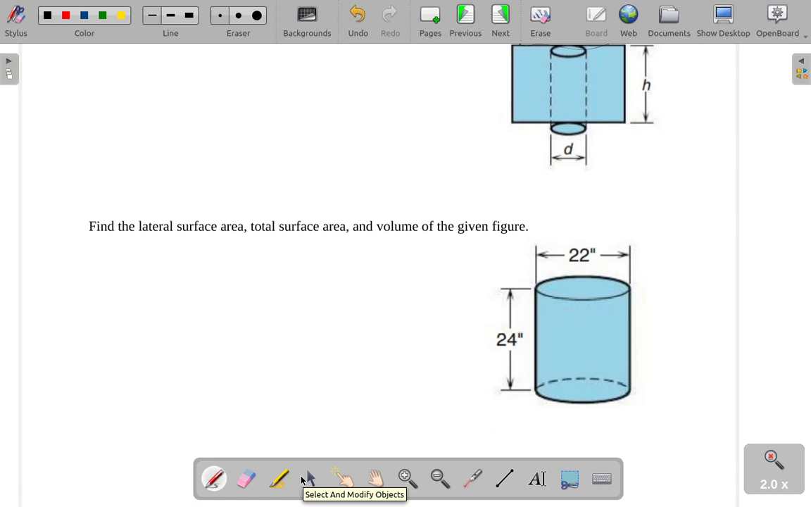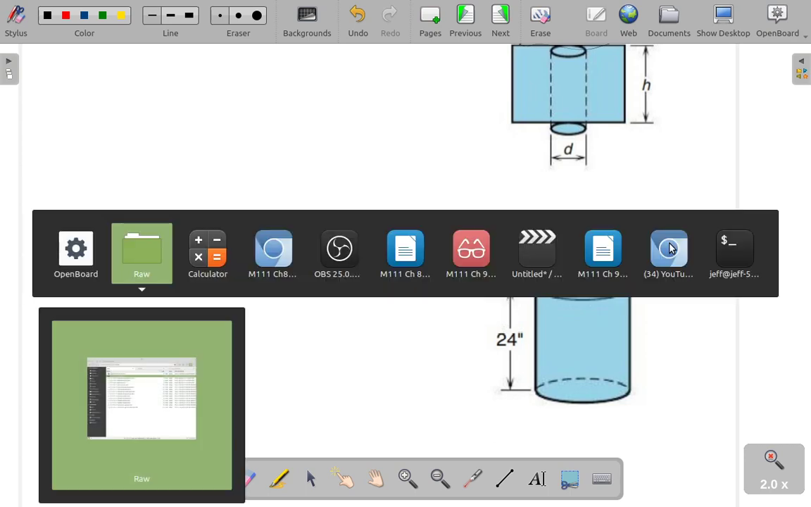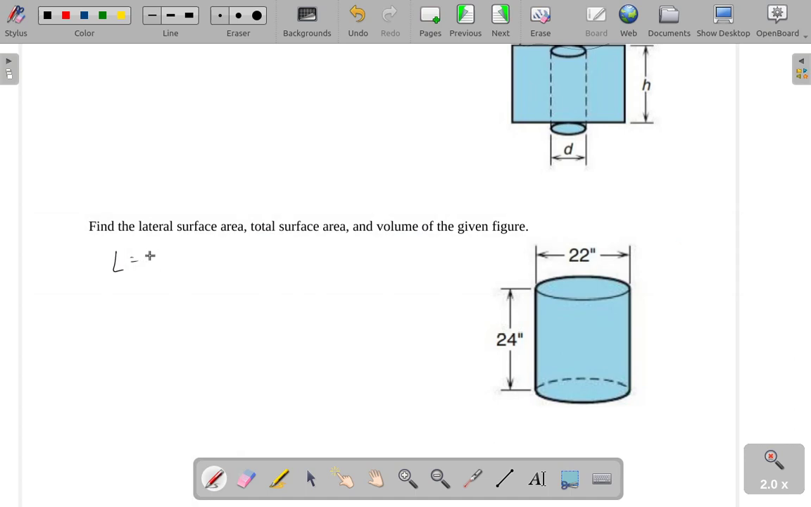Alright, so in any case, find the lateral surface area, the total surface area, and the volume of the given figure. Okay, so starting off, lateral surface area. That's 2 pi r times height. It's the perimeter, or the circumference, times the height. But your circumference is, of course, 2 pi r.